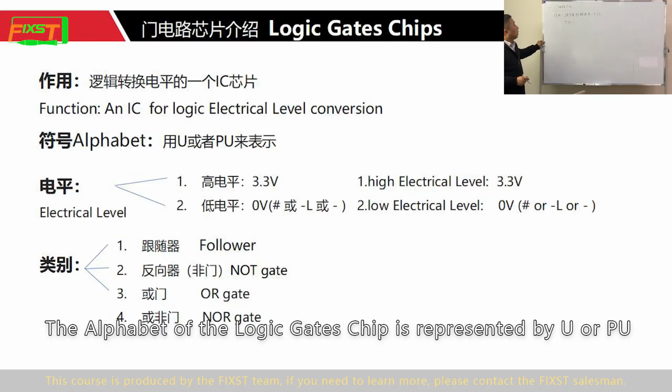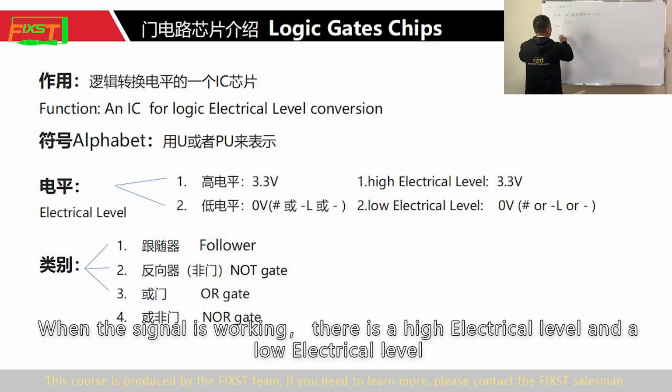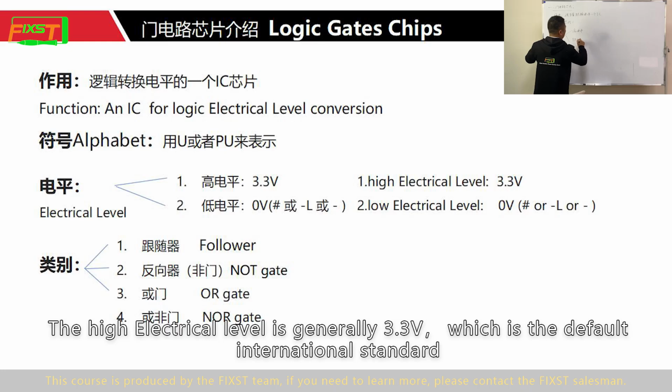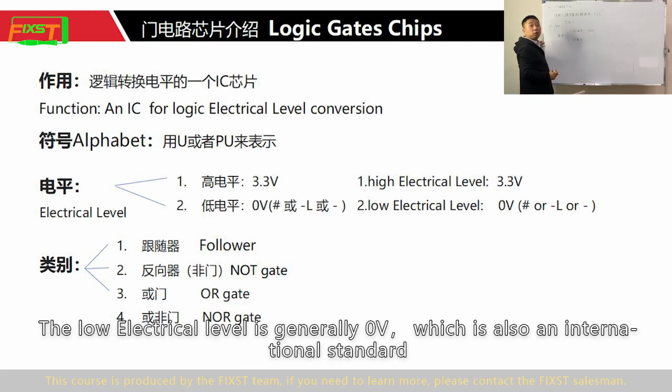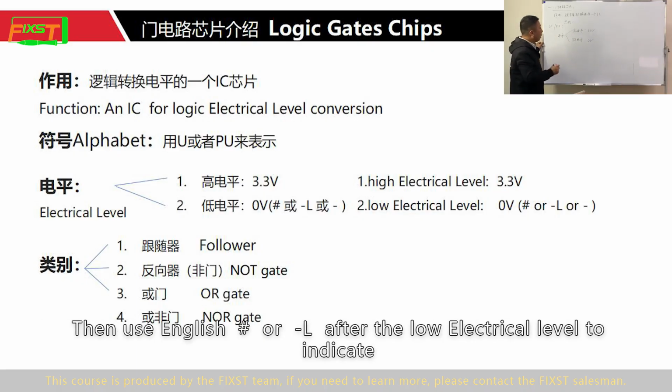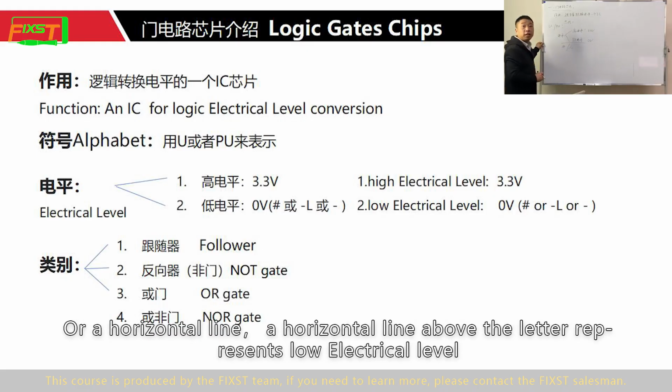The designator of the logic gate chip is represented by U or PU. When the signal is working, there is a high electrical level and a low electrical level. The high electrical level is generally 3.3 volts, which is a default international standard. The low electrical level is generally 0 volts, which is also an international standard. Then the pound sign or L after the signal name, or a horizontal line above the letter, indicates a low electrical level.